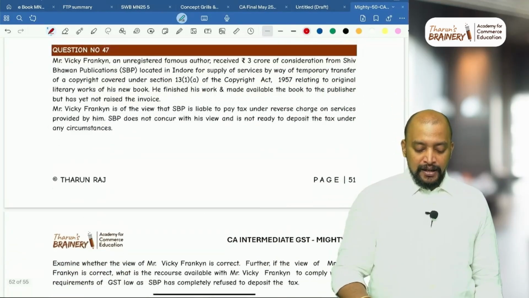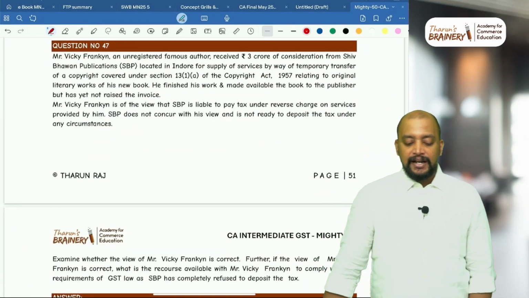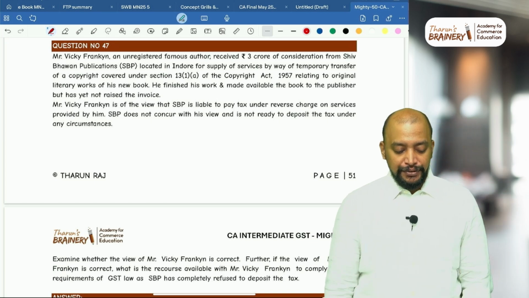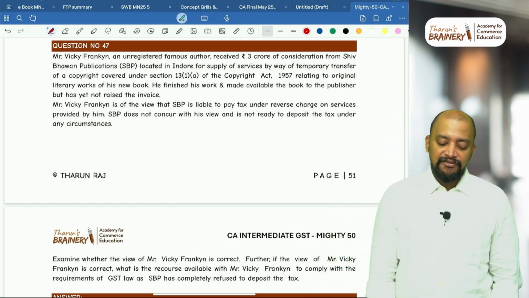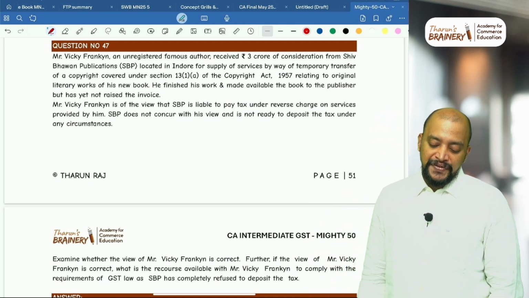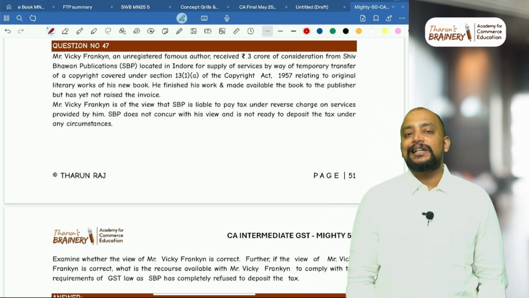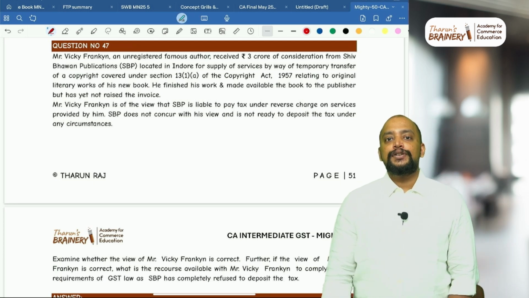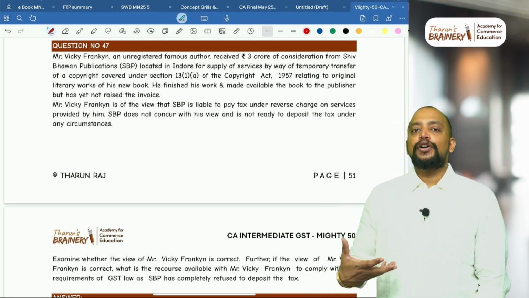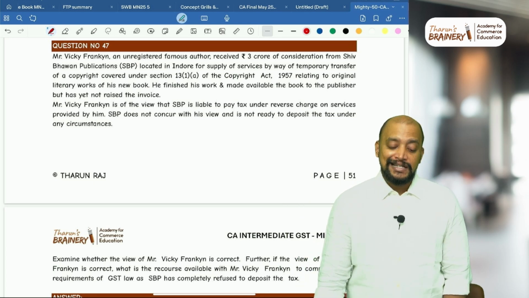Next, question number 47. Mr. Vicky Franklin, an unregistered famous author, received 3 crores of consideration from Shiv Bhagwan Publications located in Indore for supply of service by way of temporary transfer of a copyright covered under section 13A for copyright services. So if the copyright is belonging to author which is given to any person, the liability to pay GST is on recipient.